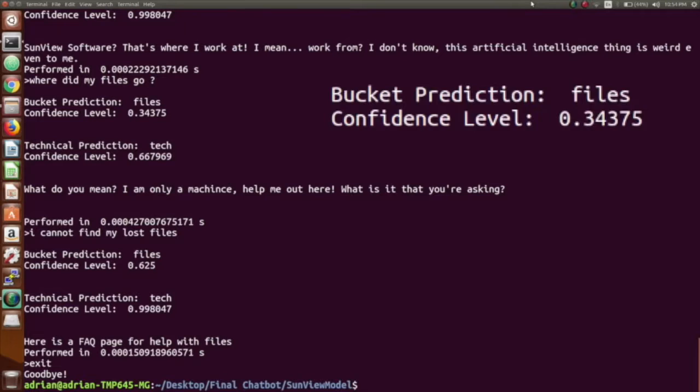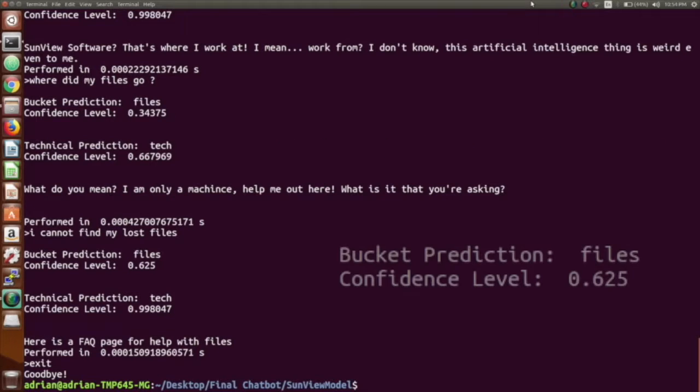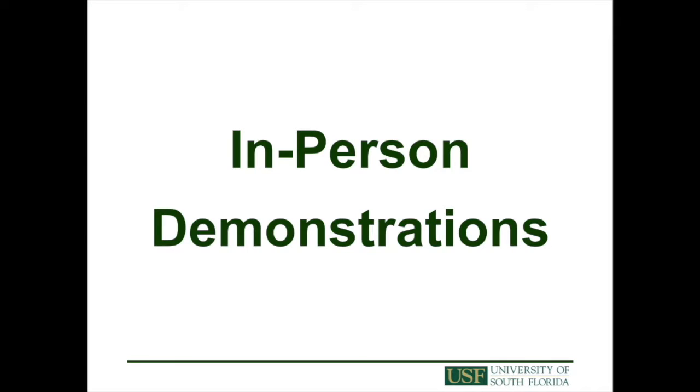However, it doesn't have that much of a confidence, so we ask for clarification, and rewording his query, we can have I cannot find my lost files, and that is actually sorted into the files bucket, which is what we wanted. We will now proceed with the in-person demonstrations.